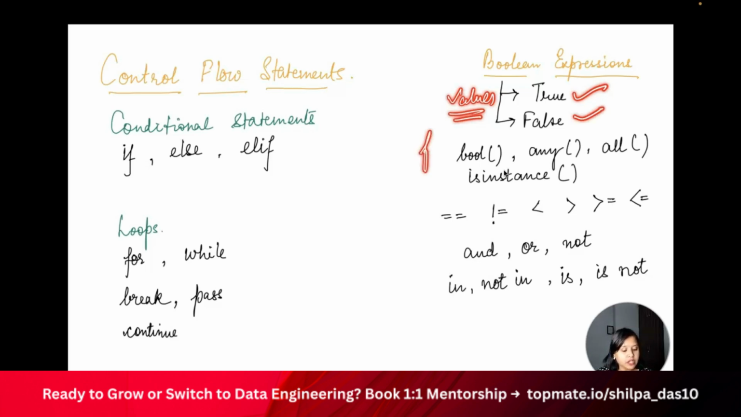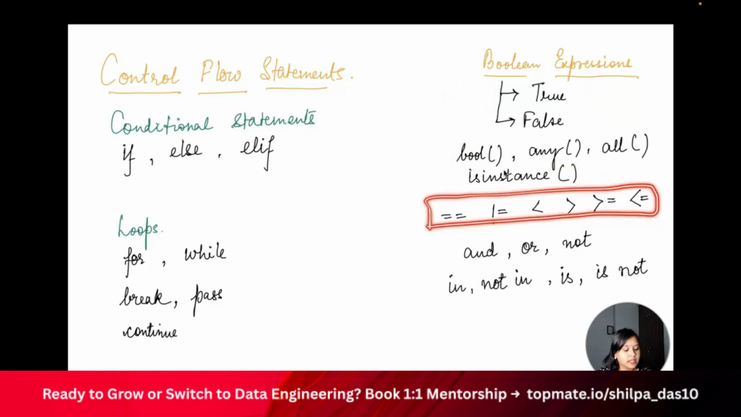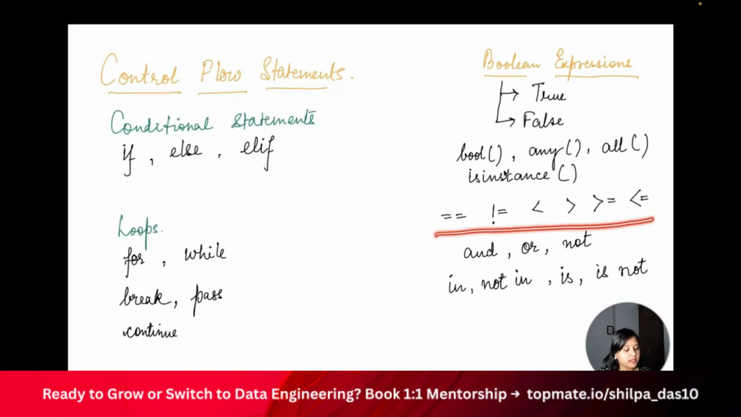And there are some functions which are required to do it. That is, if any of the conditions is true, then it is true. If any of the conditions is false, then it is false, right? And then isinstance. And these are the comparison operators that we have, that is greater than, equal to, less than, equal to, and so on, right? So keep in mind, this is also very important when we are trying to check if else conditions.